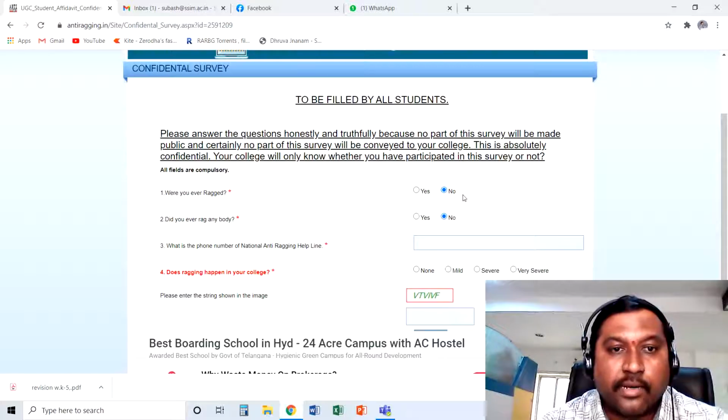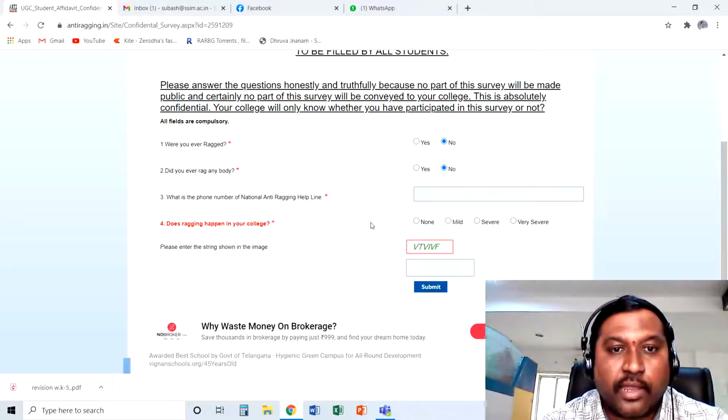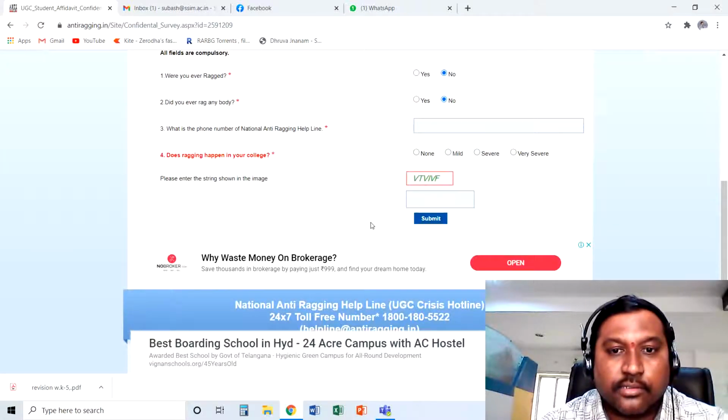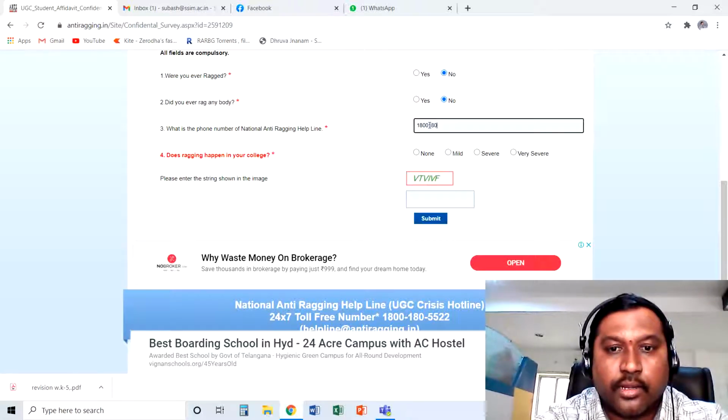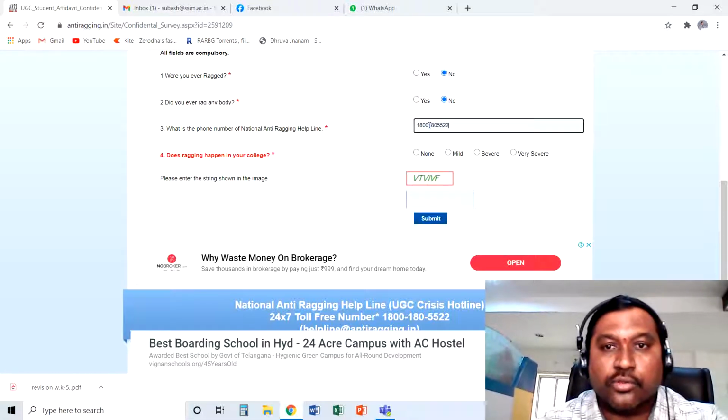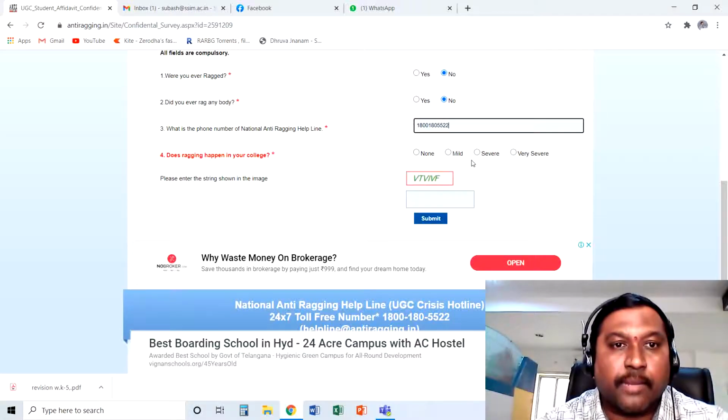Were you ever ragged? No. Did you ever rag anybody? No. What is the phone number of the National Anti-Ragging Helpline? This is very important, you have to fill it because it is mandatory. If you look at the bottom of the page itself, you can see the toll-free number, so you can type that. 1-800-180-5522. So this is your toll-free number, the National Anti-Ragging Helpline number.